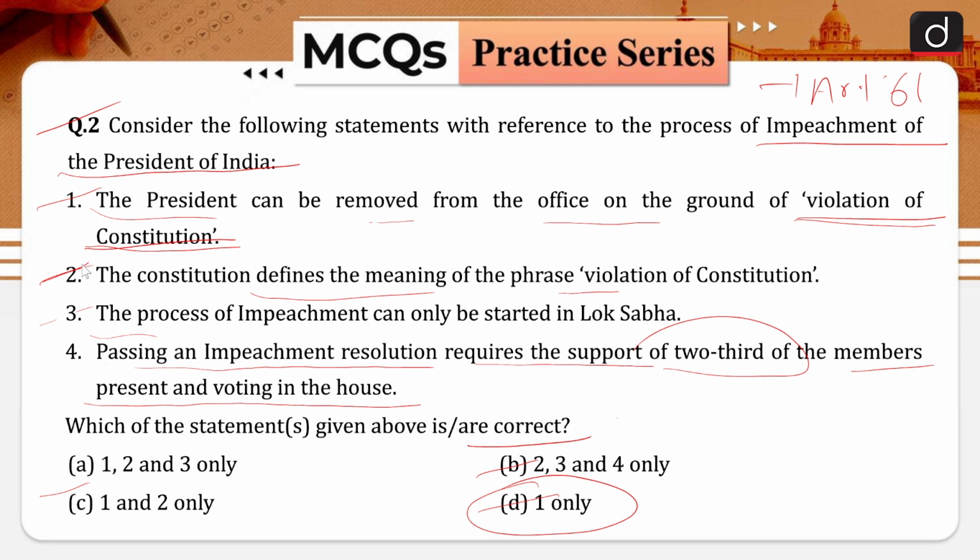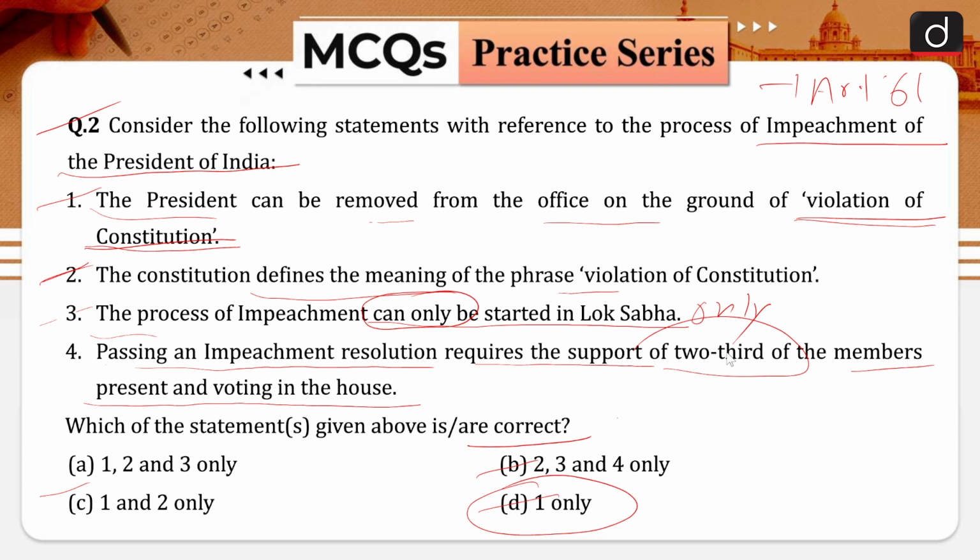Impeachment is a quasi-judicial process which can be initiated by either house of the Parliament, and that is why your statement number 3 is also not correct, because it is written it can only be started in the Lok Sabha. So this is a clue. Whenever you see these negative kind of words, like can only, Lok Sabha only, you can follow the elimination method. All of these negative statements are untrue in nature generally.